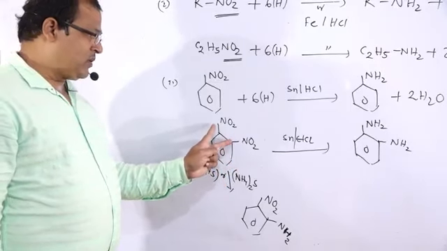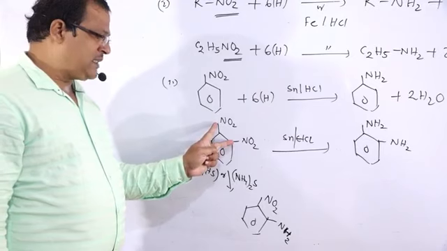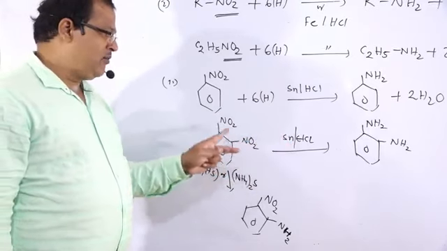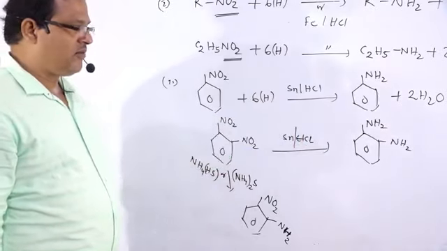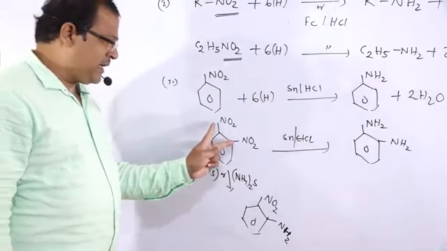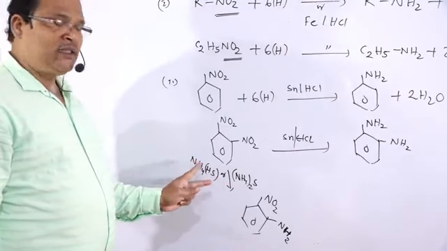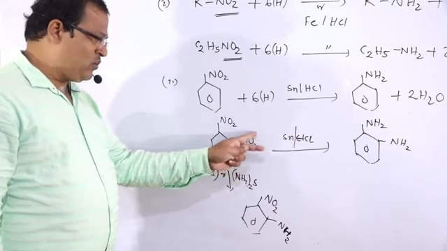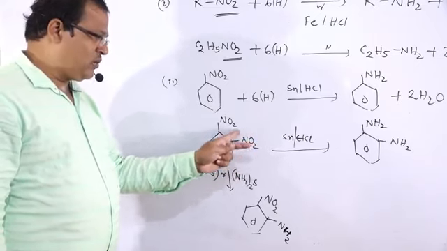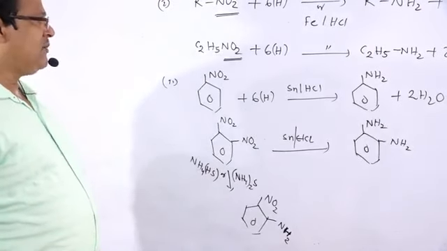If orthodinitrobenzene is treated with tin and HCl, both of the 2 NO2 groups are converted to NH2. If it is treated with ammonium bisulfide or ammonium sulfide, then only 1 NO2 group is converted to NH2. So this is the difference.